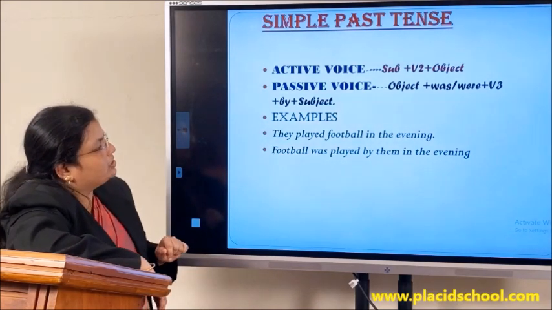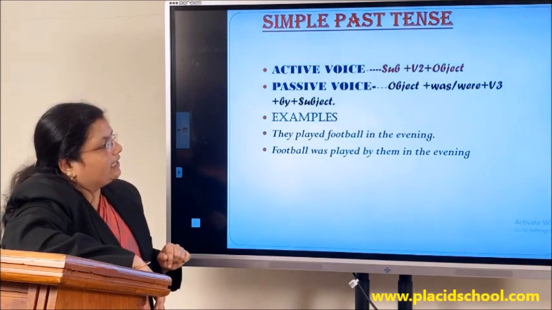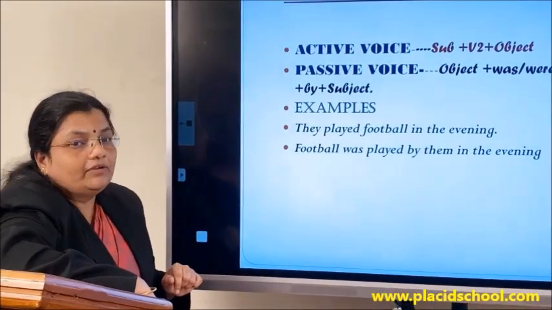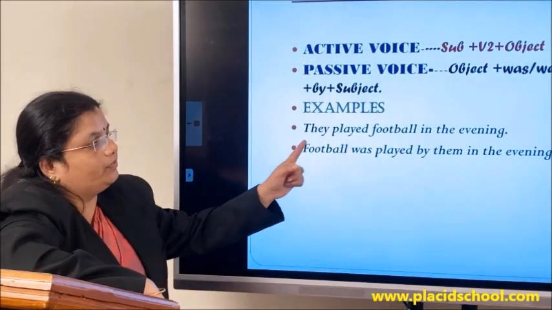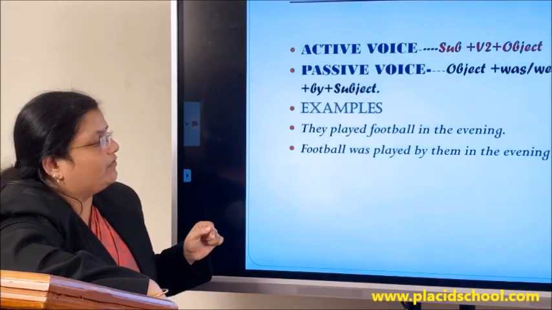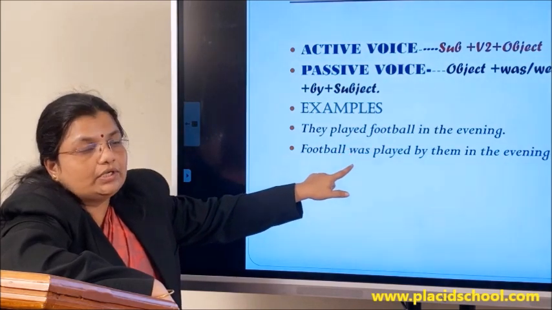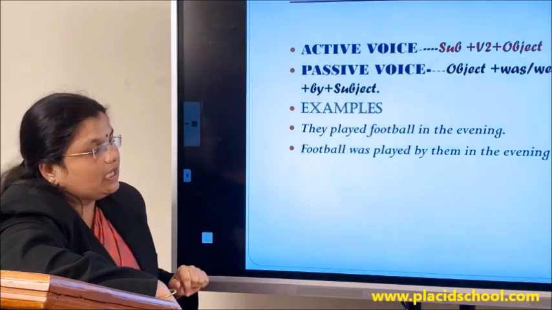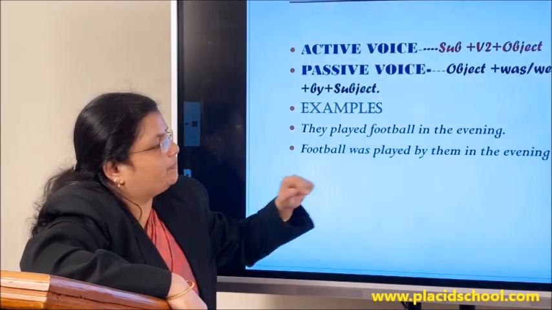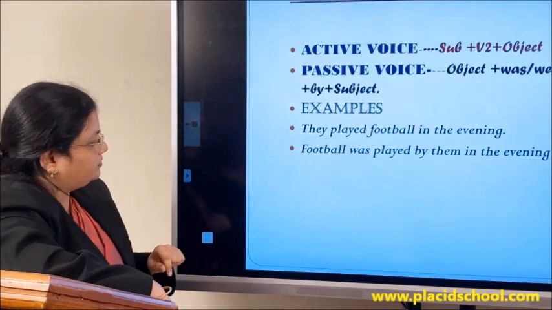The examples we'll look into. They played football in the evening. They, subject. Played, verb. Played what? Played football. So football is the object there that we have brought to the beginning in passive voice. Football, as it is singular, we have provided the singular be verb of past tense, was. Football was, V3 form played itself. Football was played by them in the evening. Hope it's clear to you.